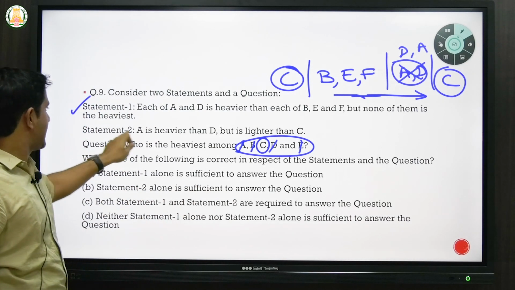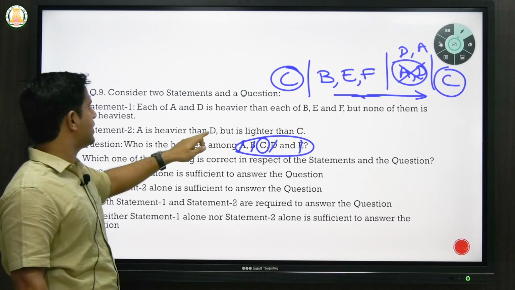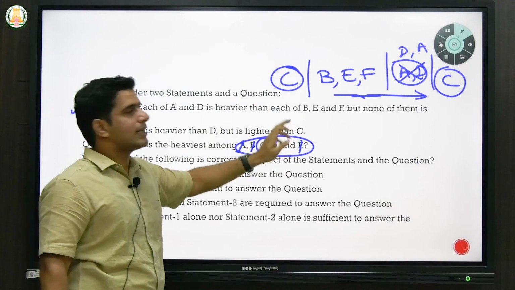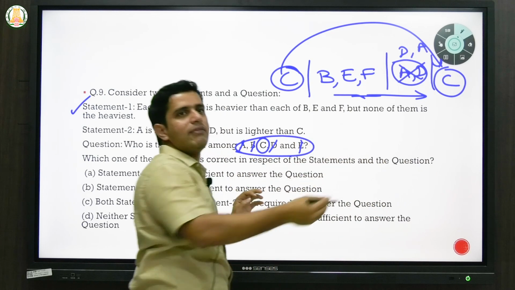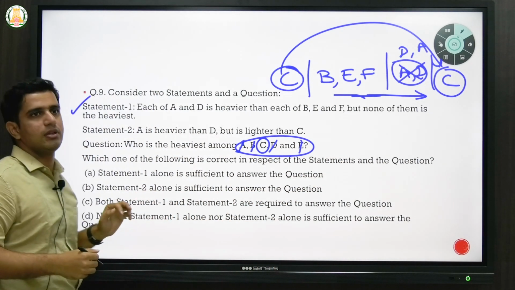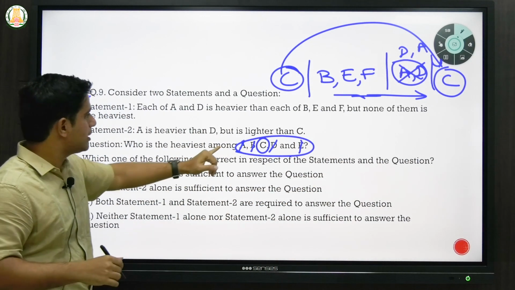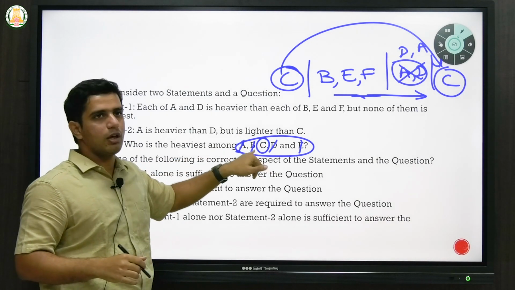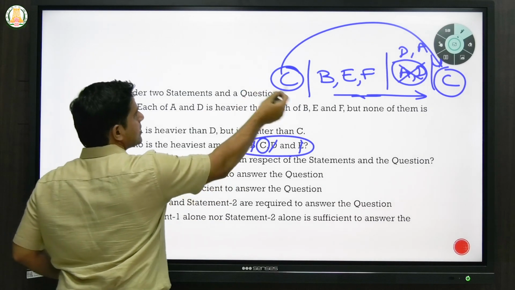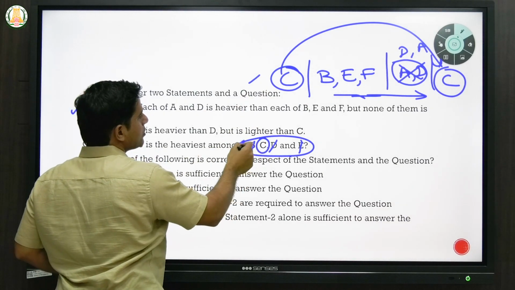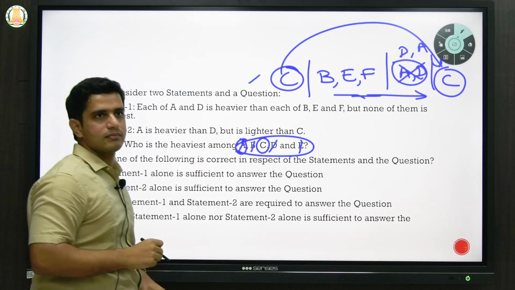So the second statement says A is heavier than D but is lighter than C. That means it places C in front of A. Only then will we be able to know C's position. So in my own opinion, I think you need statement 2 in order to answer this. Because if you ask who is the heaviest among these, and let's say C is here, you would say A will be the heaviest.